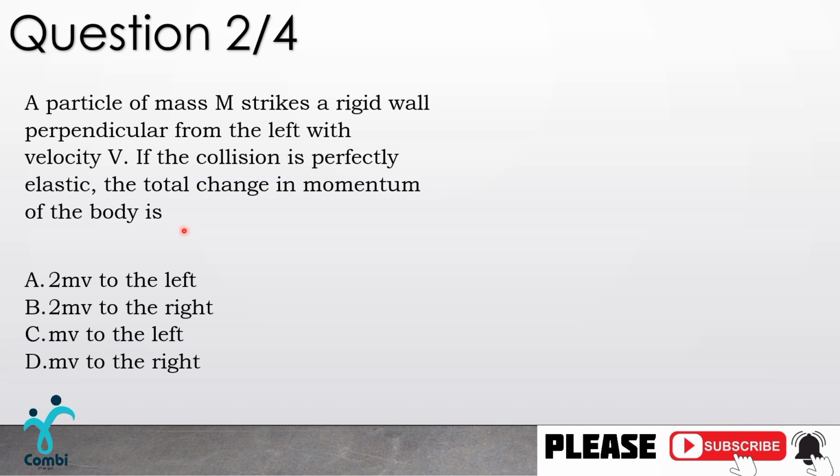So let's read it over again to better understand. A particle of mass m strikes a rigid wall perpendicularly from the left with velocity v. If the collision is perfectly elastic, the total change in momentum of the body is A, 2mv to the left, B, 2mv to the right, C, mv to the left, and D, mv to the right. So which of these is the right answer, and why? The right answer is A, 2mv to the left, but why?